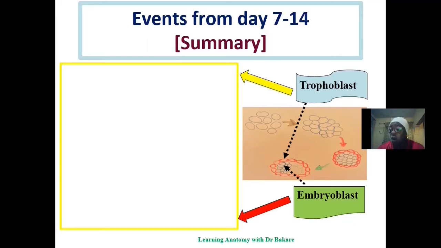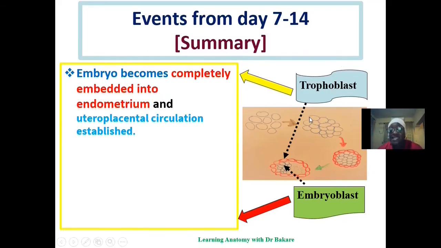The major events that occur in the 2nd week of development involve the transformation of the trophoblastic cells. This transformation leads to the accomplishment of 2 events. The first is to allow the developing structure to be completely embedded within the wall of the uterus. The second is the establishment of the uteroplacental circulation, which is the circulation between the maternal blood and the developing structure. So these are the 2 aims of the transformation of the trophoblast.